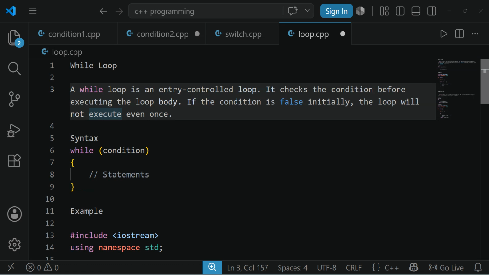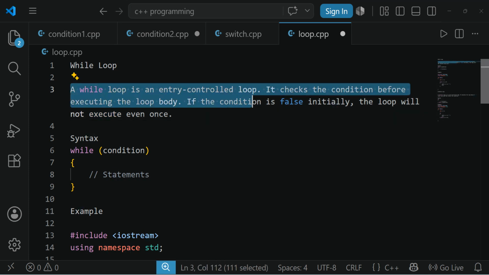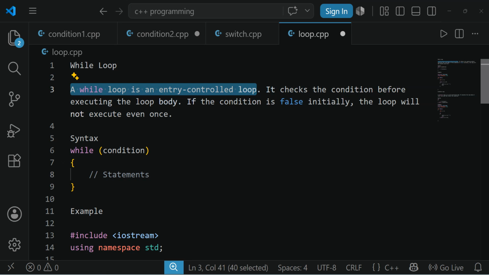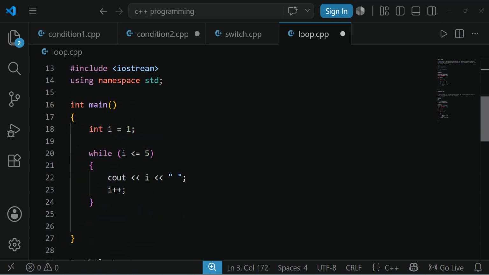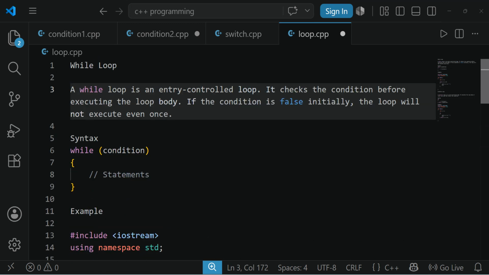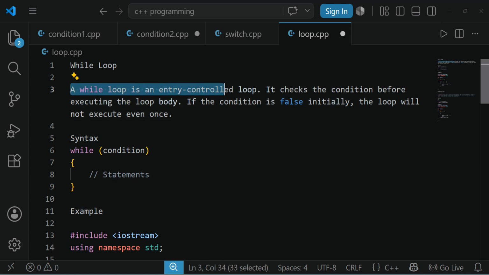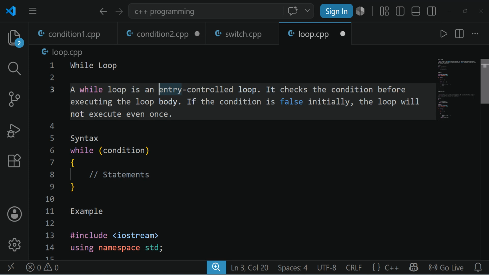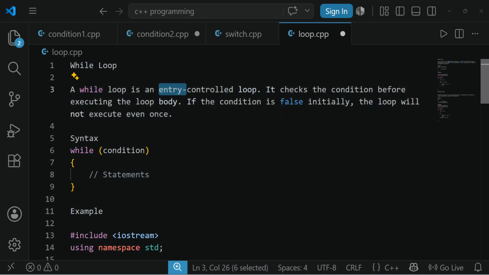First, coming to the while loop. What is a while loop? A while loop is an entry control loop. Initially, I said they are control loops. There are 3 main control loops: while loop, do while loop, and for loop. In this video, I am going to discuss the while loop and do while loop. In a further video, I will discuss the for loop. Don't forget that it is a control loop. All 3 are control loops, but here the specification is that it is an entry control loop.